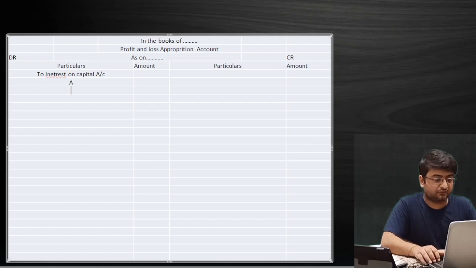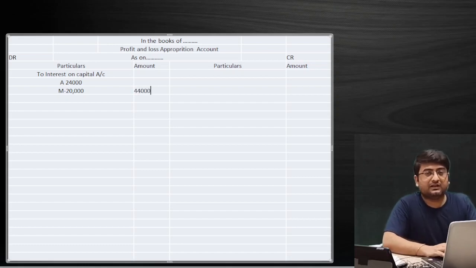If I give a reference that this posting belongs to journal entry number 2, we are debiting the PL appropriation account and crediting the interest on capital account. What amount? That will be 24,000 in case of A and 20,000 in case of M. So 44,000 goes out in the column.